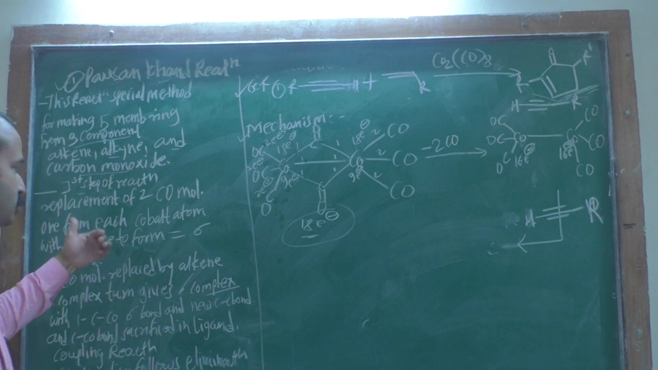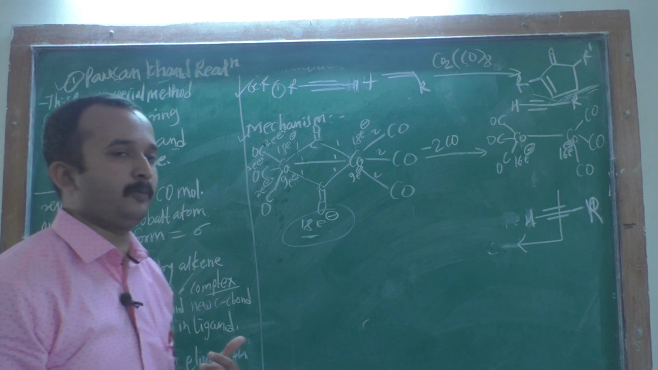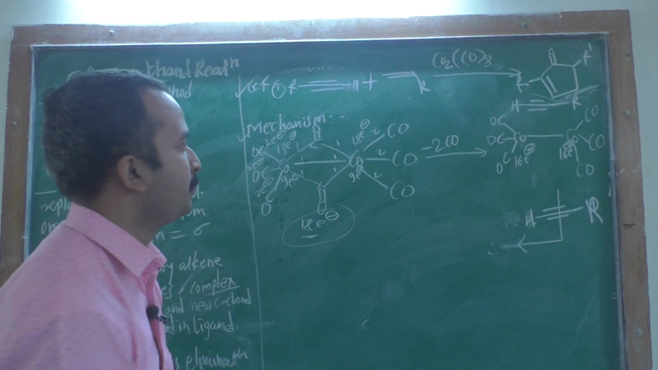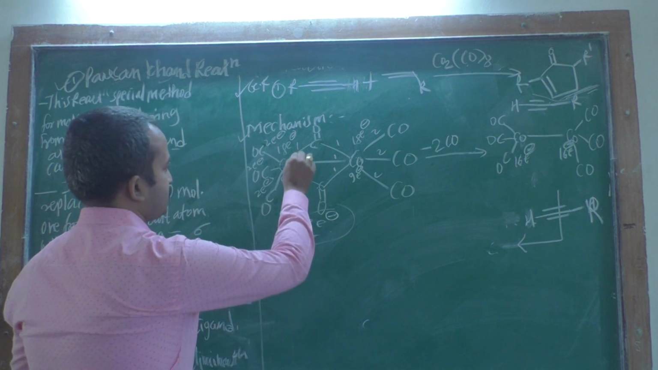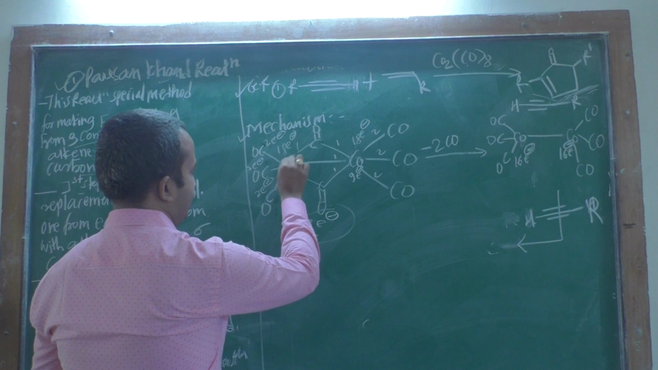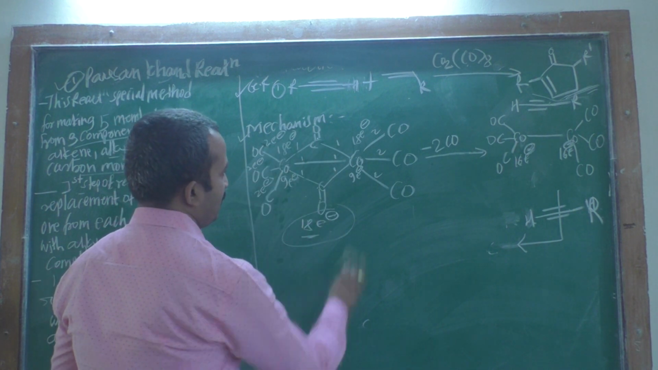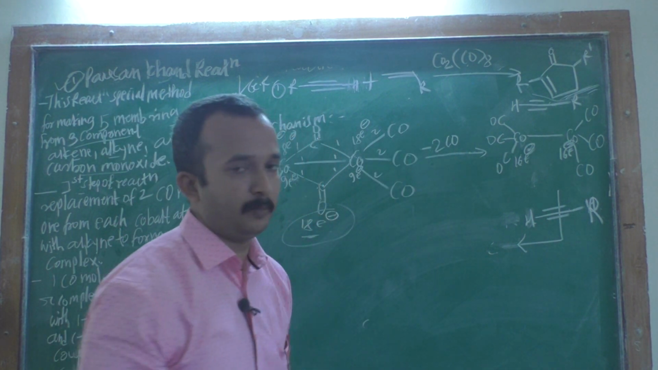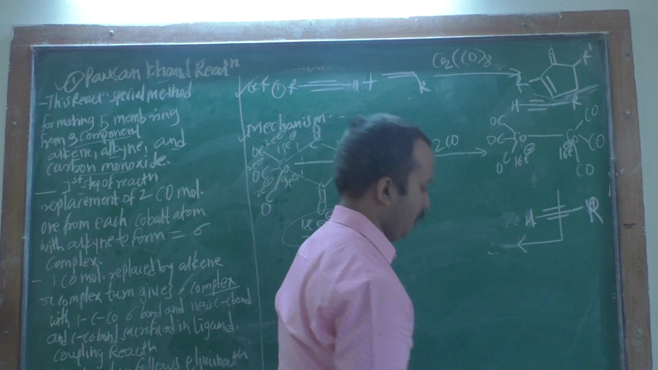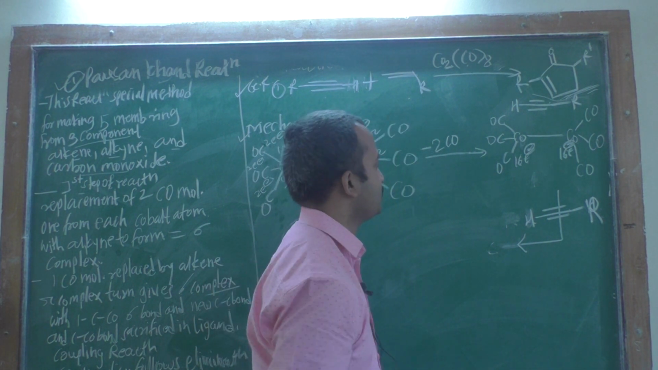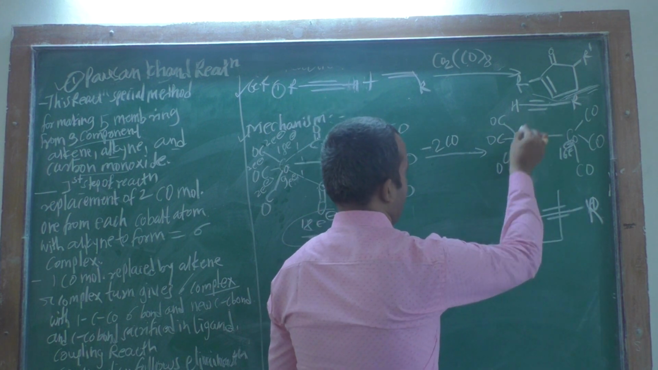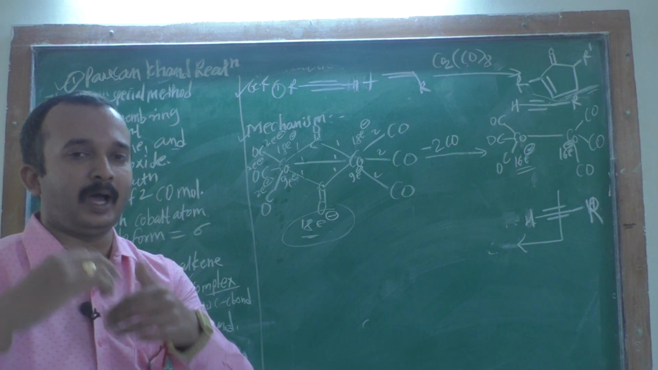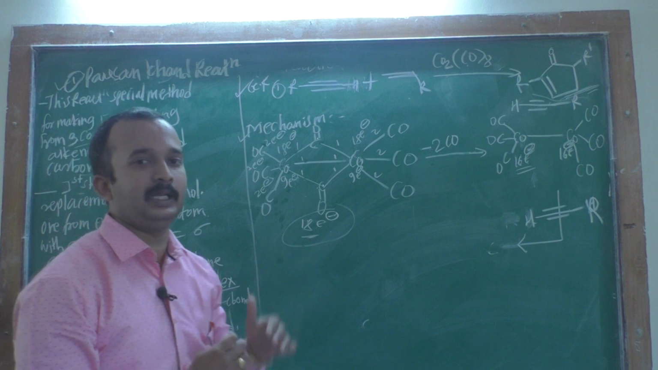Then you also know from the introduction part that the two carbon monoxide groups have to be replaced. Look at this: this cobalt gives this carbon monoxide, and that cobalt gives this carbon monoxide. You have to replace them, and therefore it forms a 16 electron species. That is, you remove the 2 electrons in this 18 electron complex.